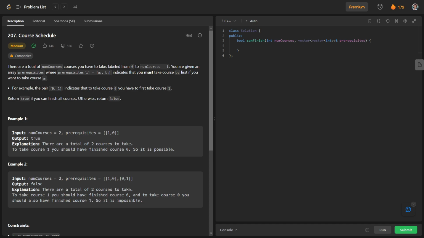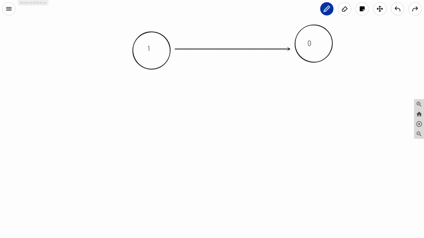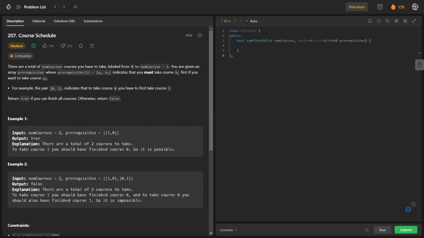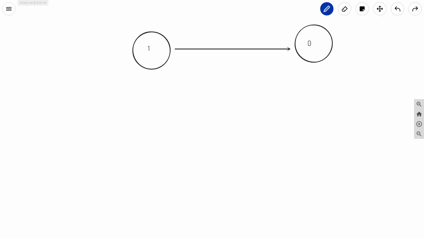So basically we have to return true if we are able to finish all the courses, otherwise we will return false. Let us have a closer look at the inputs. This was our first input, that is 1, 0, and you can see what 1, 0 means. If we want to pursue course 1, we have to first complete course 0. So this is the case.